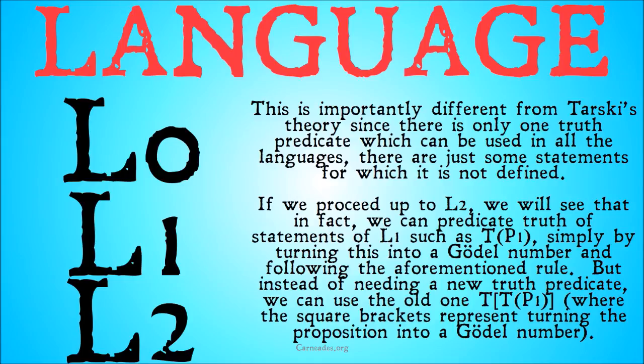Or to put it another way, to determine whether a given statement in a given language is true, false, or undefined, look at the language below it. If that statement minus a truth predicate is true, false, or undefined, then the statement plus a truth predicate in the language up is true, false, or undefined. That was really confusing. So, to explain it a little bit further, we're going to use a table.